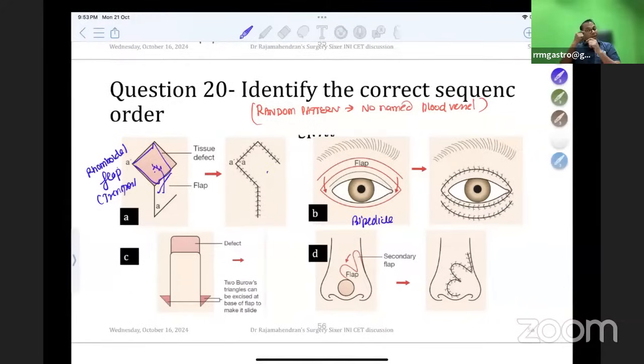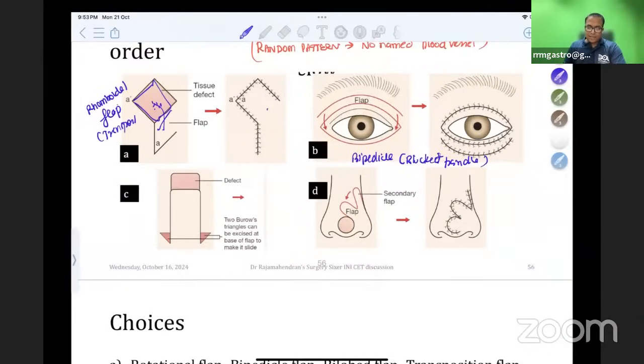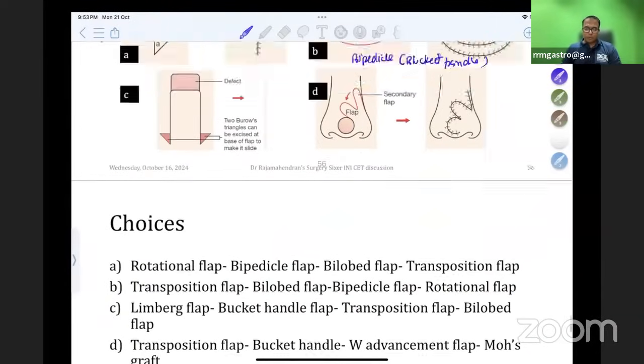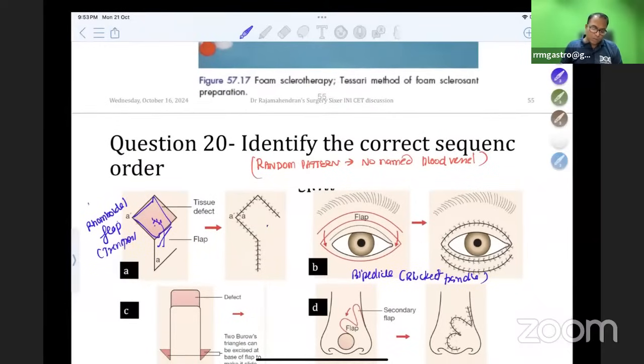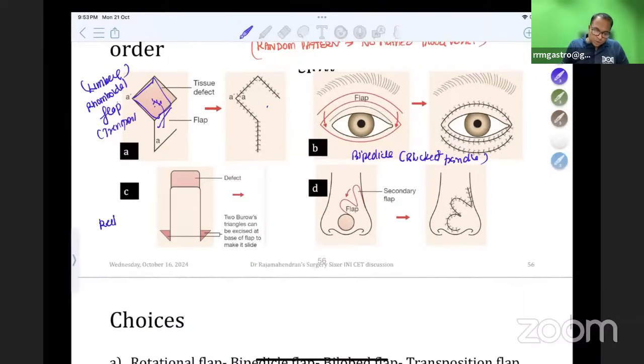So when there is damage of the lower eyelid, I can bring the upper eyelid down like a bipedicle, also called a bucket handle flap. All pictures are from Bailey only. And this is another flap, a rectangular transposition flap. So this first picture is a rhomboidal flap, also called a Limberg flap. So this is a typical rectangular transposition flap. You can see we are shifting rectangularly here. So the first picture is Limberg or rhomboidal. Second picture is bipedicle. This is rotation, rectangular transposition.